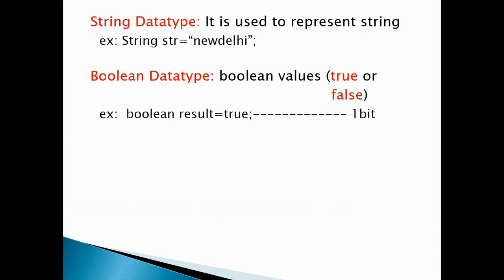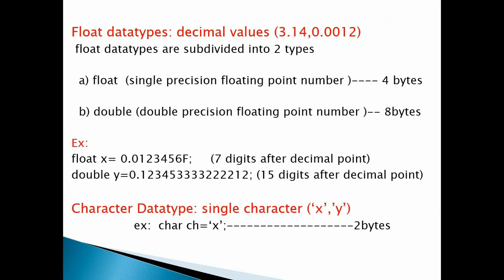The char type is defined as a single character data type. Ch is the name of the variable. You can define any variable name, but the name of the variable should be small letters only, equal to, assigning. A single character should be specified in single quotes.